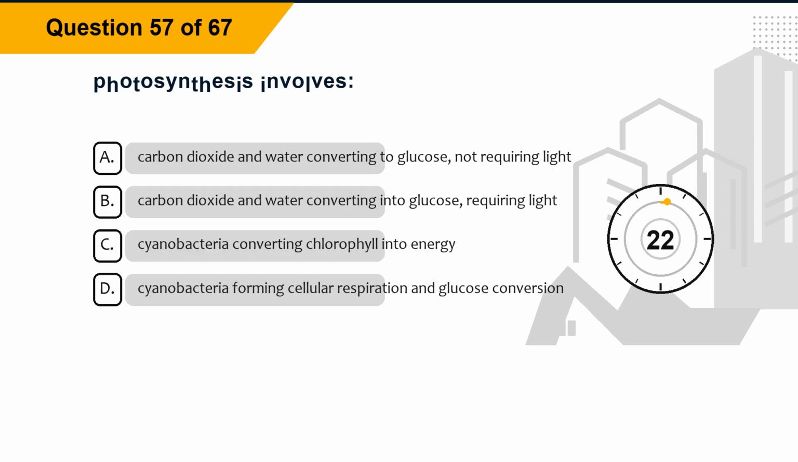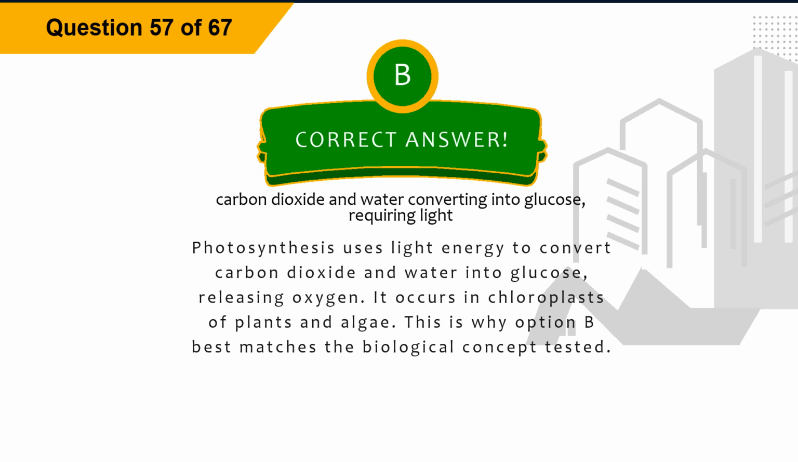Question 57. Photosynthesis involves: option A, carbon dioxide and water converting to glucose, not requiring light. Option B, carbon dioxide and water converting into glucose, requiring light. Option C, cyanobacteria converting chlorophyll into energy. Option D, cyanobacteria performing cellular respiration and glucose conversion. The correct answer is option B, carbon dioxide and water converting into glucose, requiring light. Explanation: Photosynthesis uses light energy to convert carbon dioxide and water into glucose, releasing oxygen.